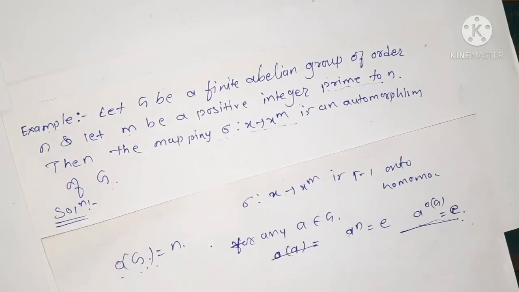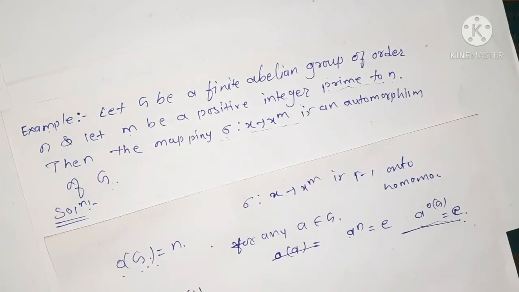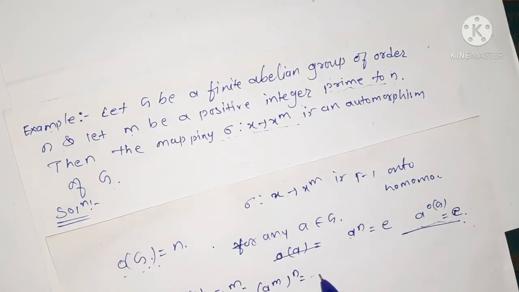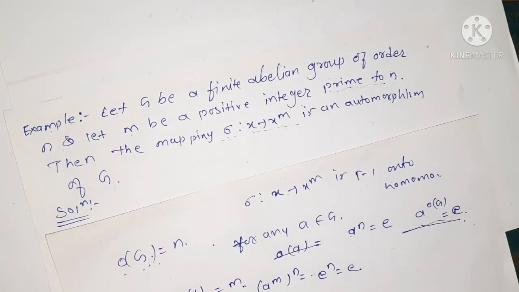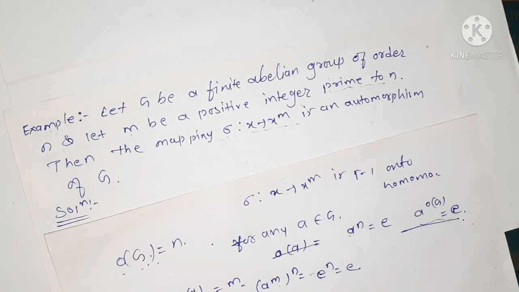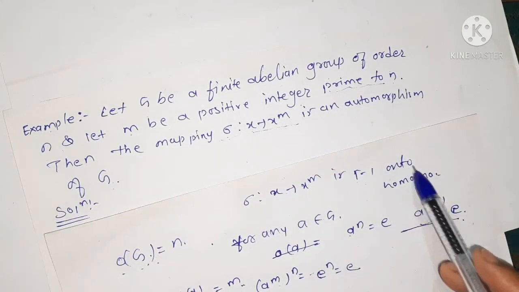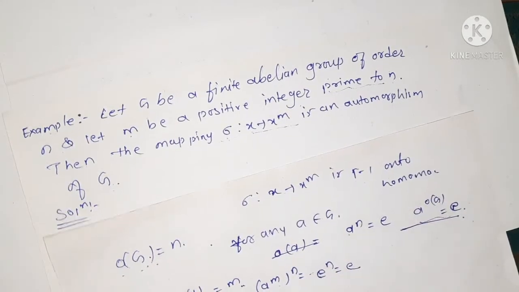That is, if the order of the element a is m, then a^m to the power n is equal to e to the power n, that is equal to e, right? So for any element we can write a^n equals e. Now we have to prove this x to x^m is an automorphism of G. So we show that it is a one-one onto homomorphism.